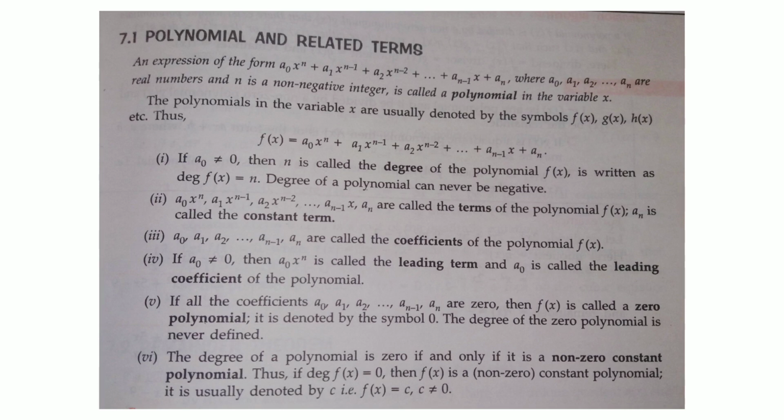The next chapter is factorization. This is a given polynomial. If a0 is not equal to 0, then n is called the degree. An is known as the constant term. A0, A1, A2 are called the coefficients of the polynomial. If A0 is not equal to 0, then A0 x to the power n is called the leading term and A0 is called the leading coefficient of the polynomial. If all coefficients are 0, then f(x) is called the zero polynomial. And the degree of a polynomial is 0 if and only if it is a non-zero constant polynomial.